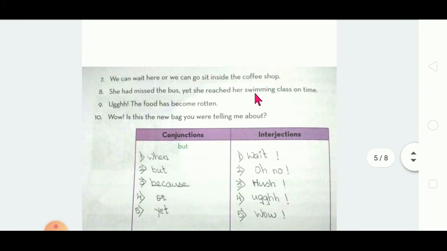Right? So next one. We can wait here or we can go sit inside the coffee shop. So two sentences are joined with the word or. See, we can wait here. We can go sit inside the coffee shop. So two sentences are joined with or. Now it is a conjunction. Under conjunction you have to write or.